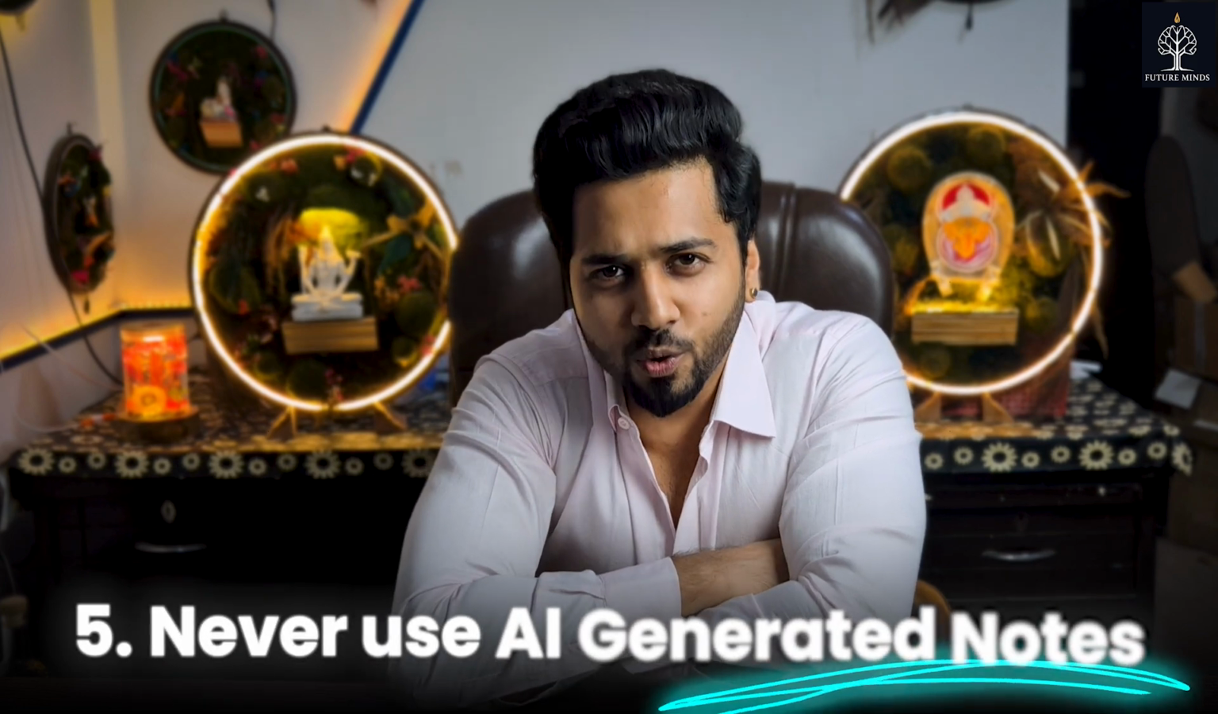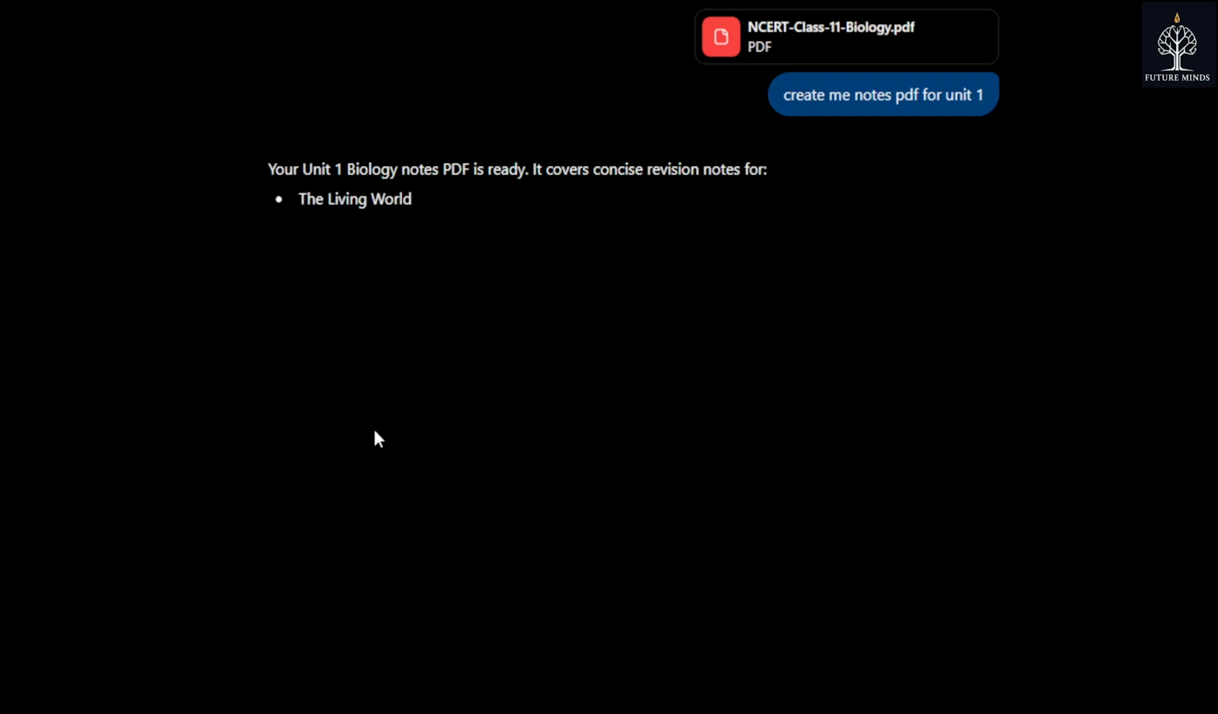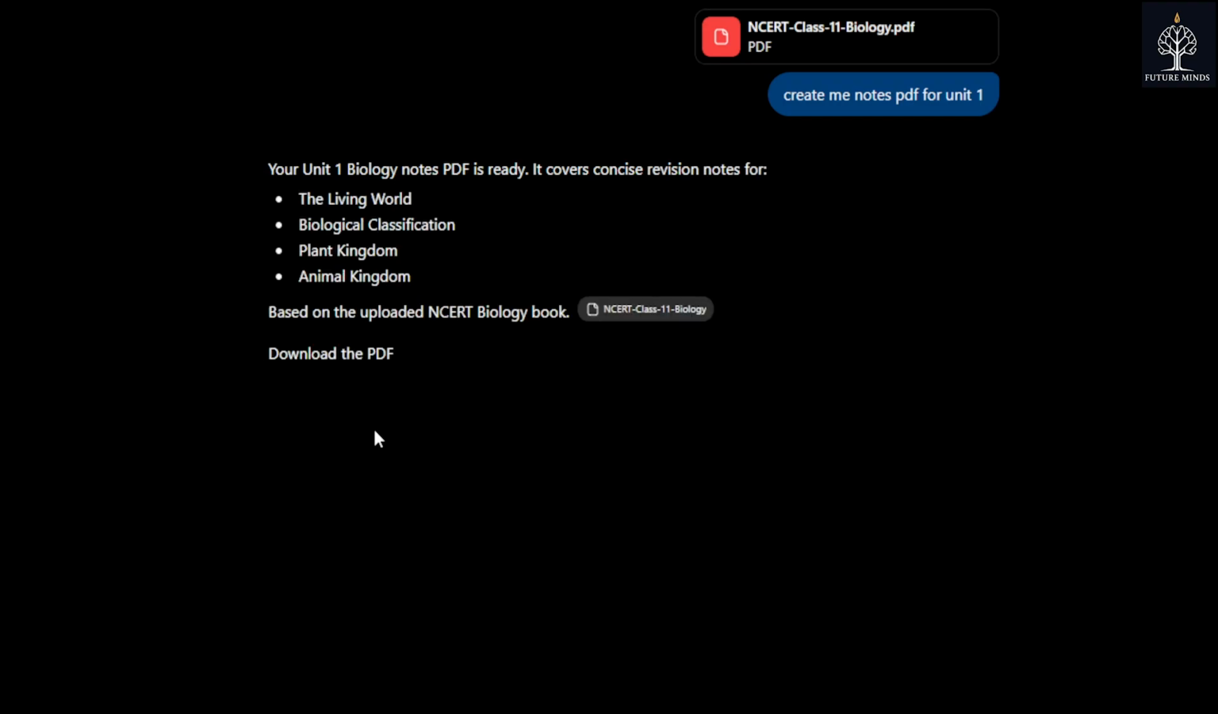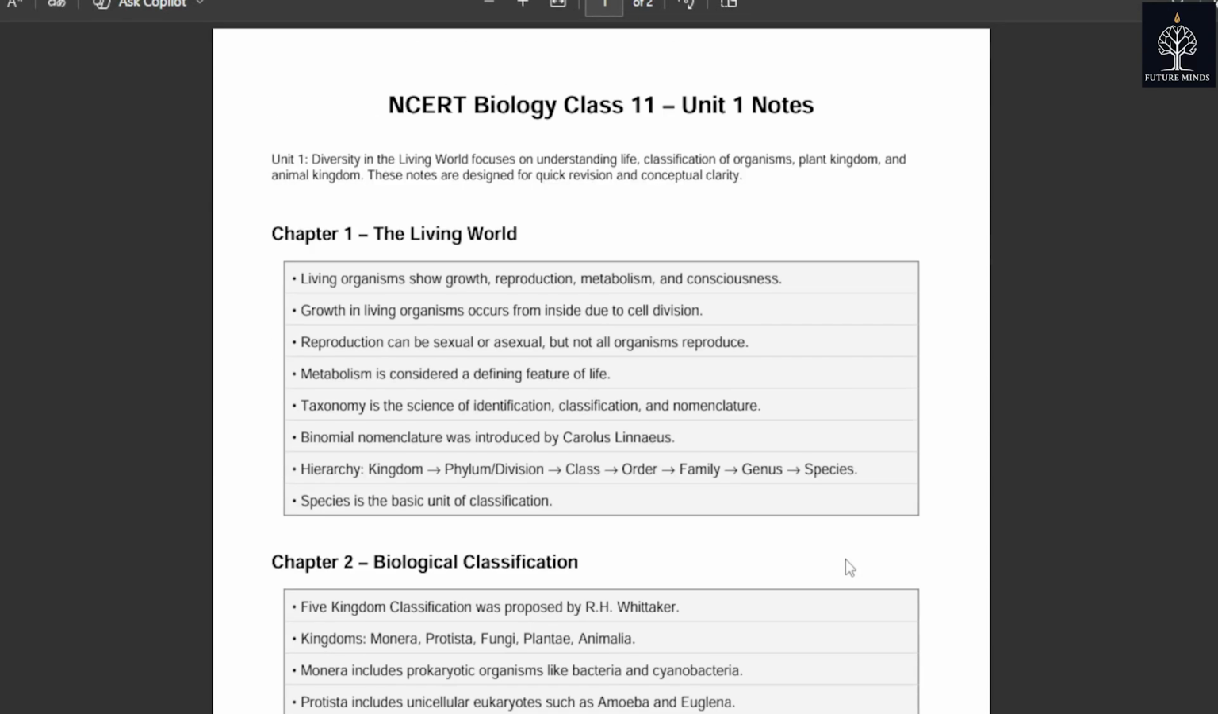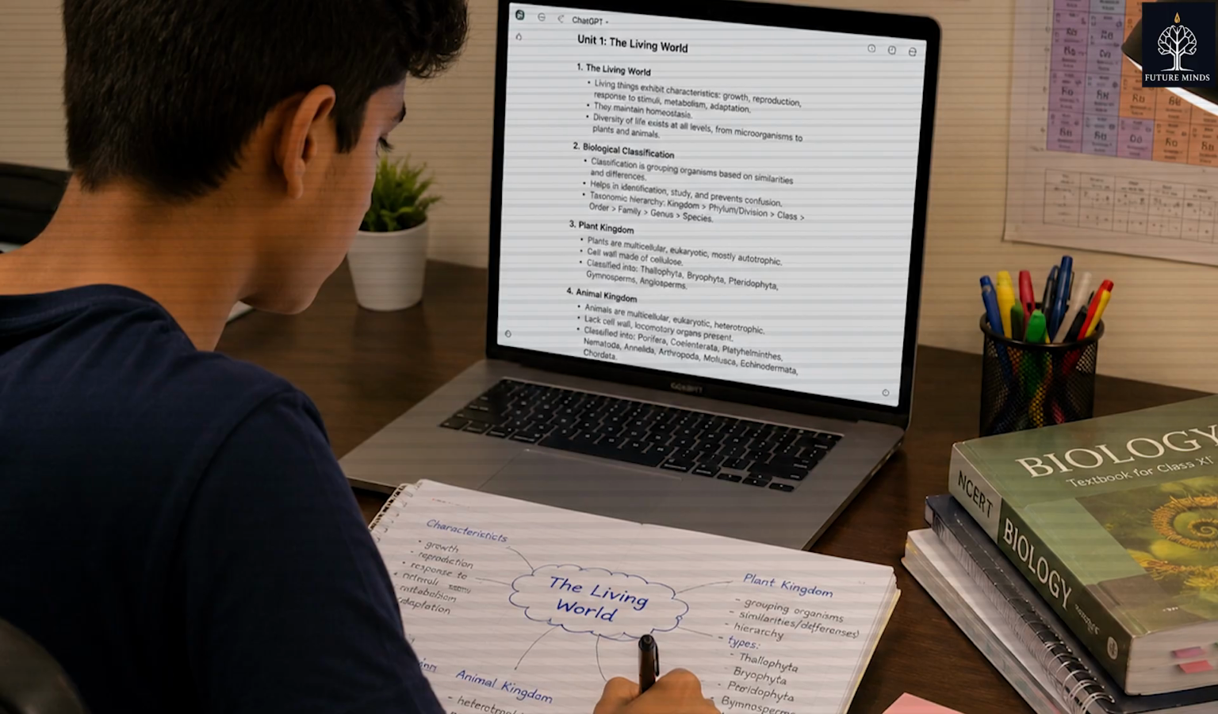Fifthly, never use AI generated notes. You can use them for reference, but don't just copy paste them. When you tell AI to develop notes, it has learned something. But when you make your own notes, the habit of writing will also inculcate in you, which is very important because examinations happen like that only. And when you are writing something, it helps you remember. So use the reference notes developed from AI, but don't use them as your answers.